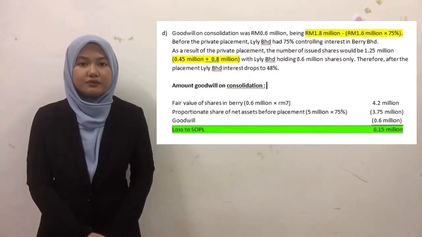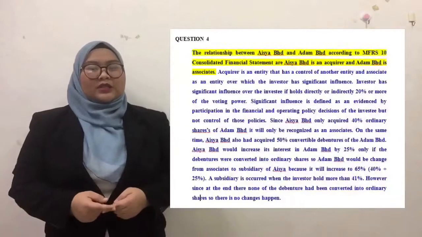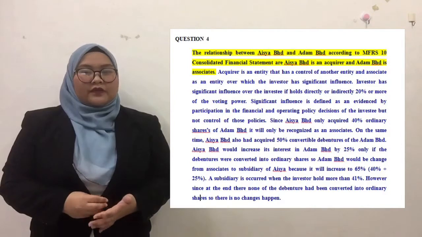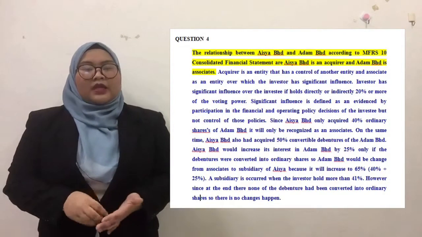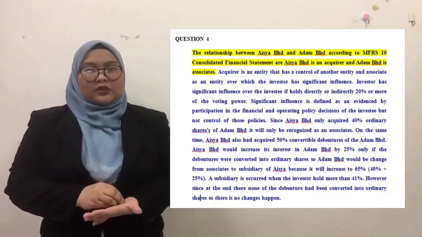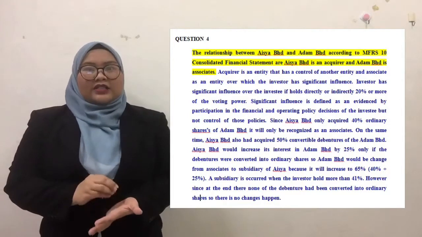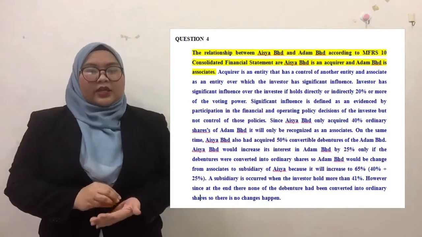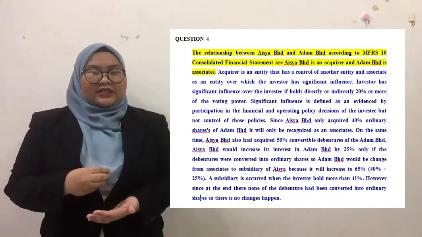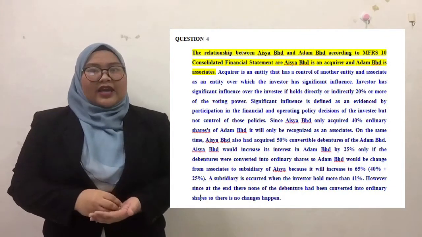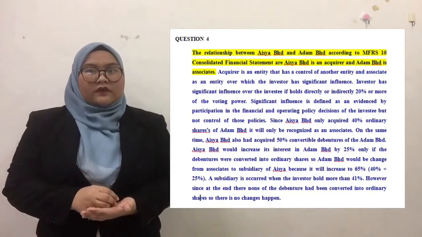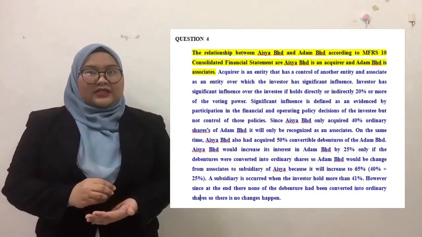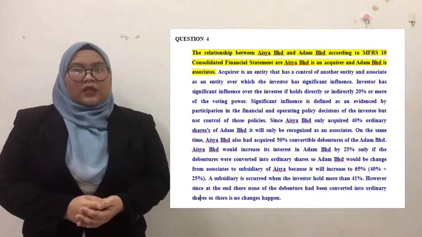According to MFRS 10 Consolidated Financial Statements, the relationship between both is that Aisha is an acquirer and Adam is an associate. An acquirer is an entity that has control of another entity, and an associate is an entity over which the investor has significant influence.